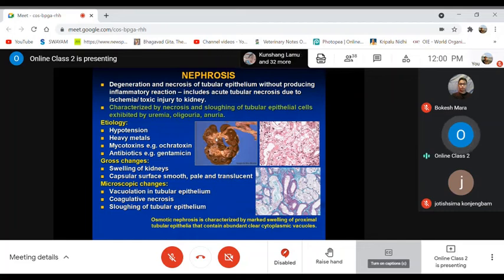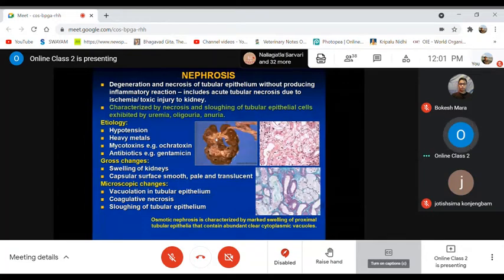Then the causative agents, the etiology: hypotension, means low blood pressure, heavy metal toxicity, mycotoxins like ochratoxins, then antibiotics, in fact, administrations like gentamicin, prolonged use of gentamicin. In such cases we get this condition, what we call nephrosis, with necrosis as well as sloughing of the tubular epithelial cells of the kidney.